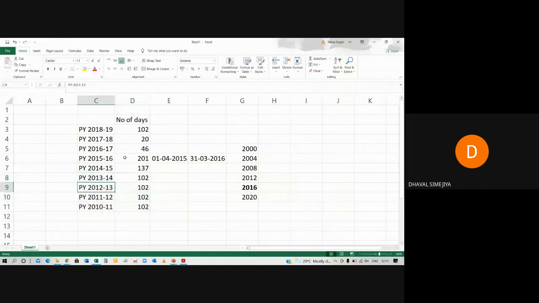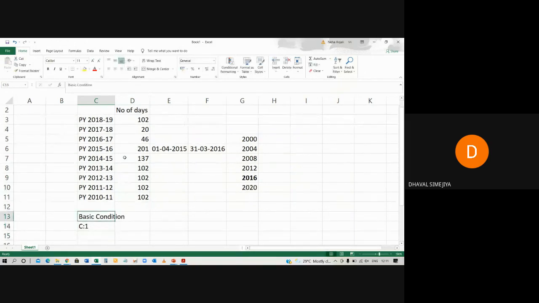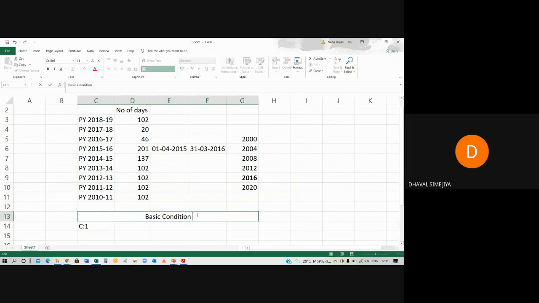Clear? Now first, basic condition. Condition number 1. Section number, anyone can tell me? 6 subsection 1. Very good. Now 182 days or more.